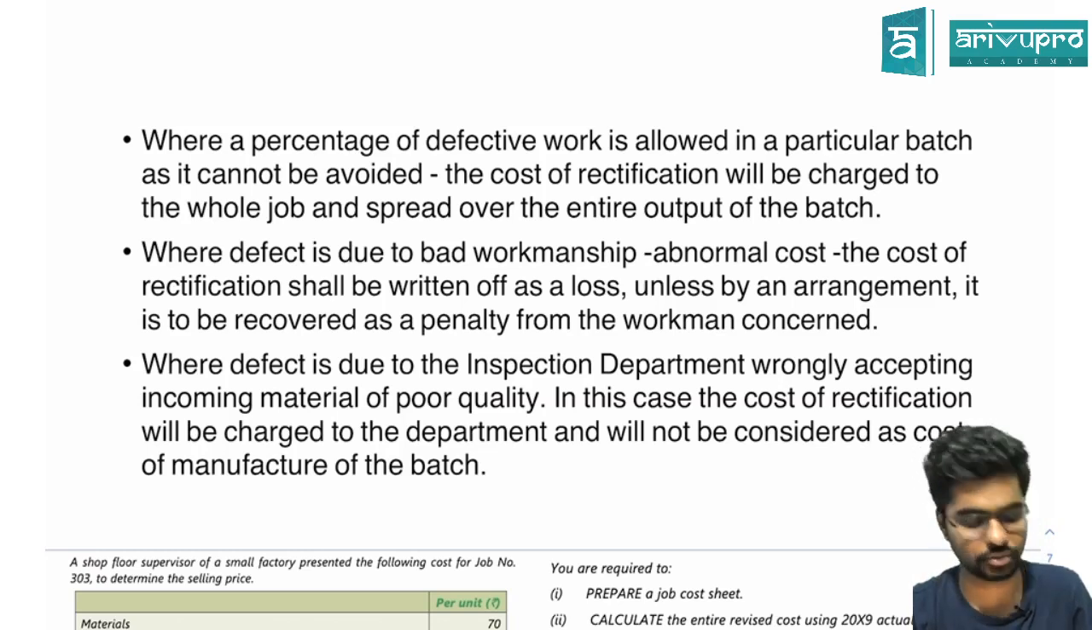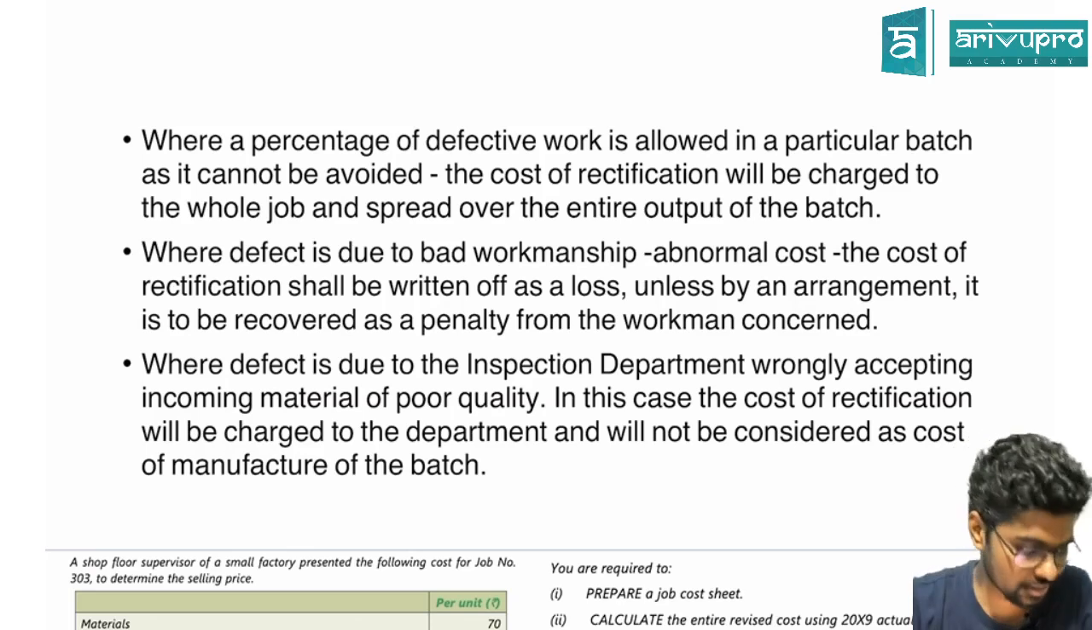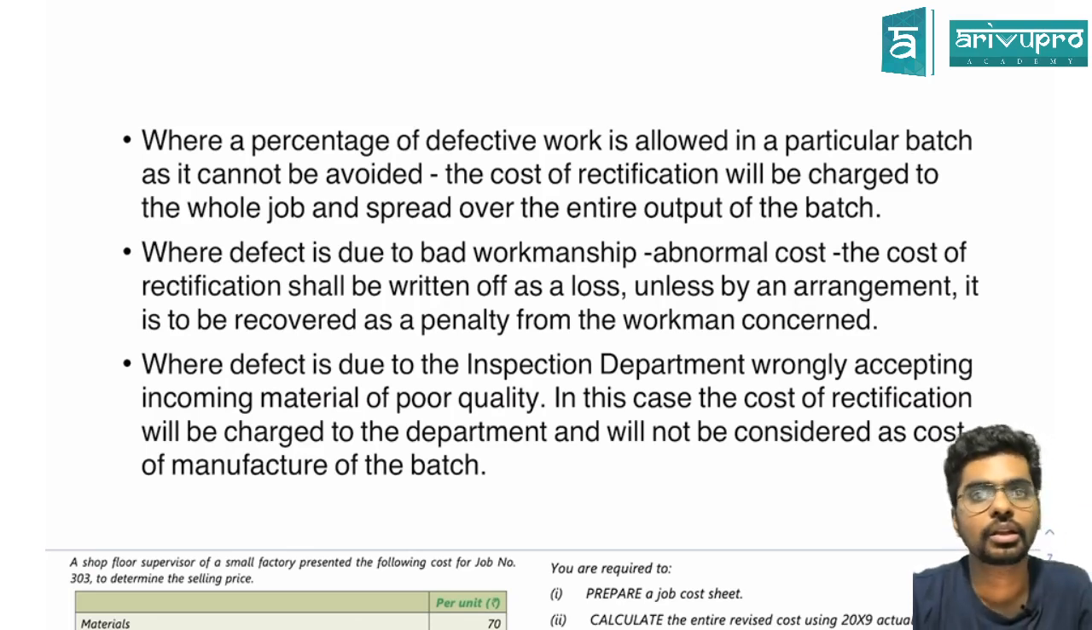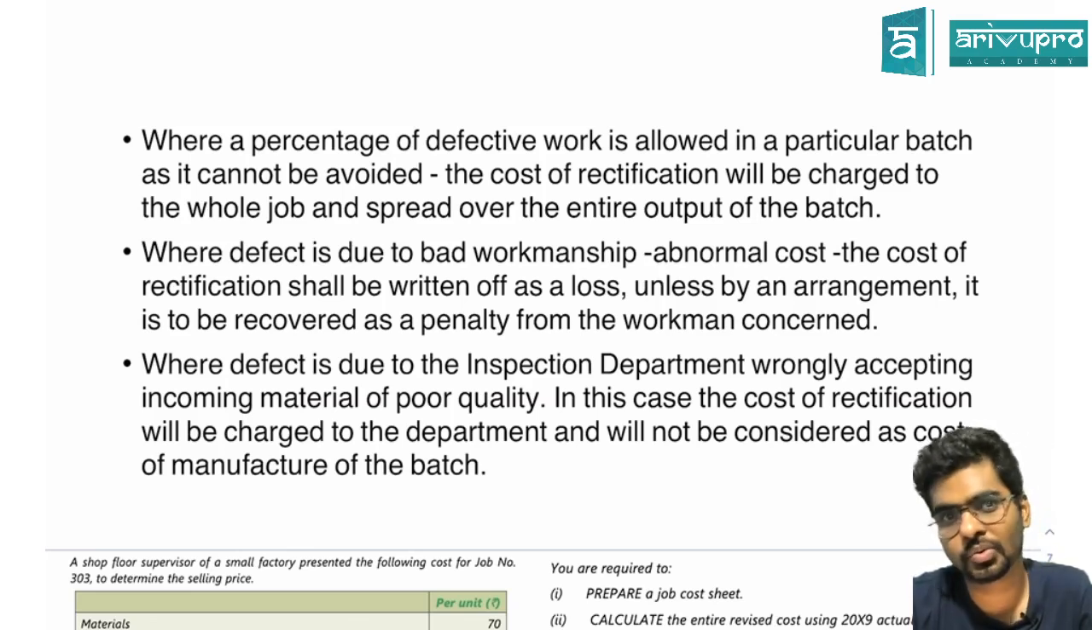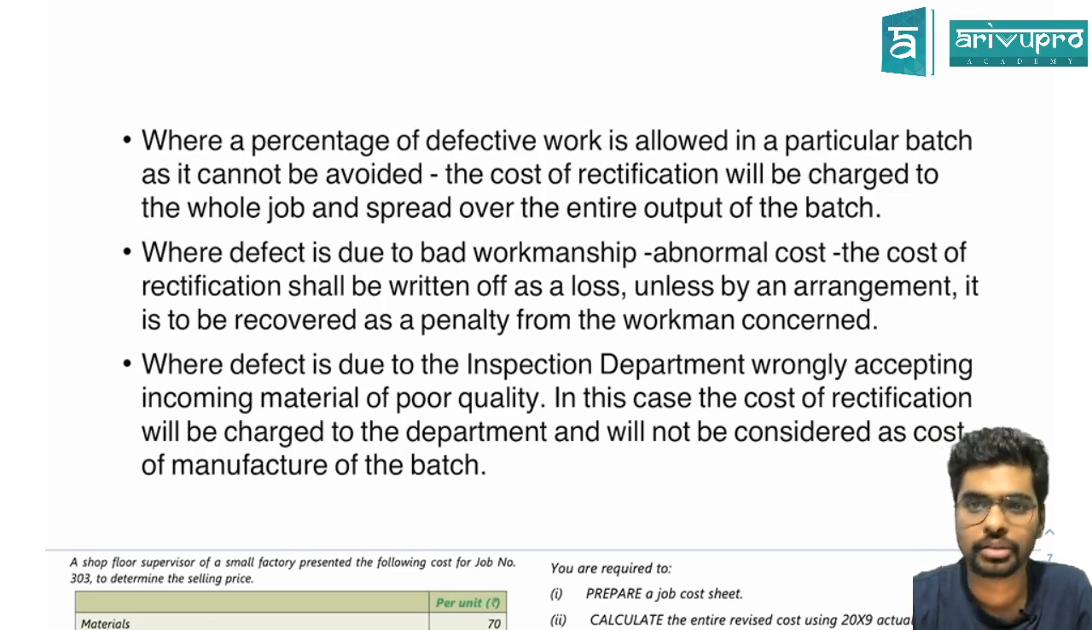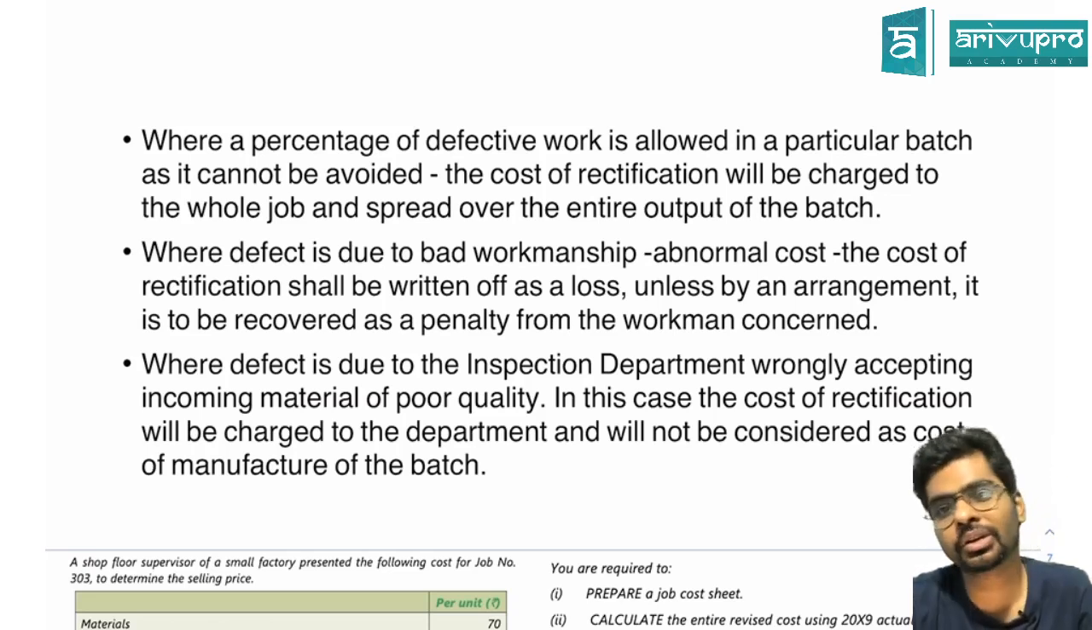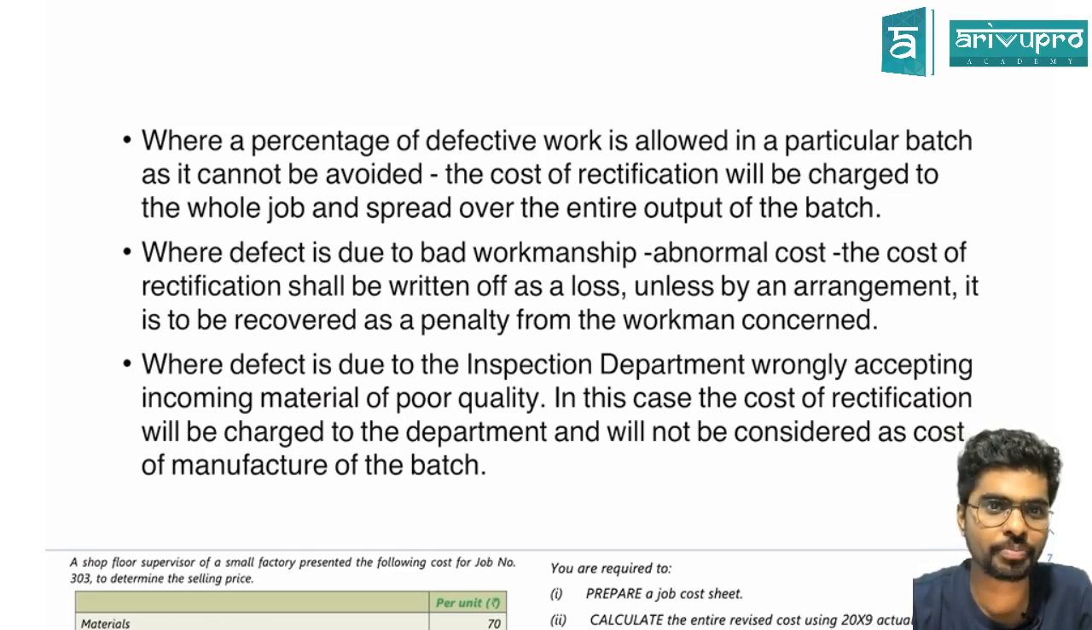This provision to recover the loss, whatever loss is there, since I am recovering it from the workman, I don't have to be bothered about treating the loss. If it is because of poor quality, then I will be transferring it to the costing P&L. Are you clear? Abnormal loss logic remains the same.